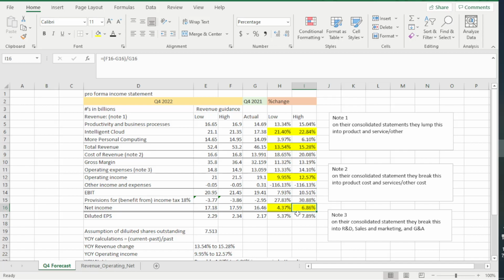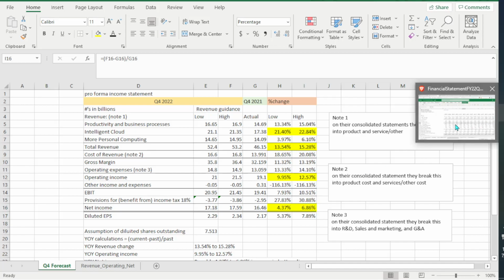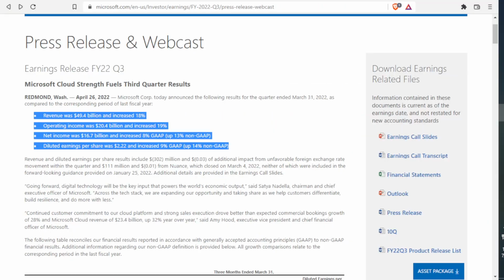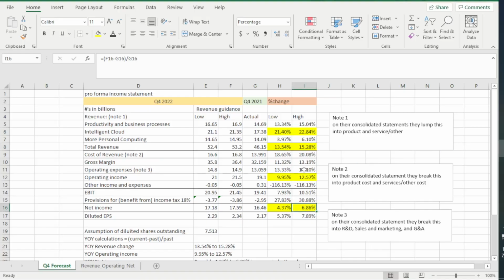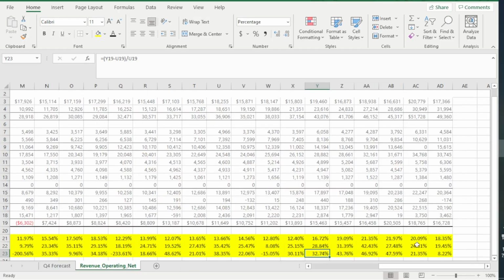And now, sometimes you have to question, hey, guy, are your numbers right? Well, I have a pretty awesome way to check this. All I have to do is look at their last press release and fact check it against these actual earnings right here. So it says revenue increased 18%. Well, let me go and check that. So did revenue increase 18%? Yeah, 18% right there, the last quarter.